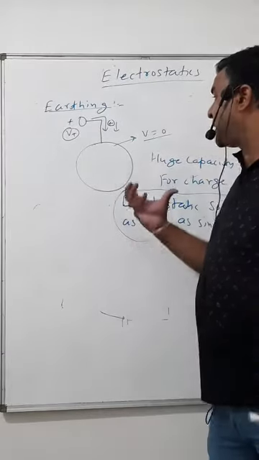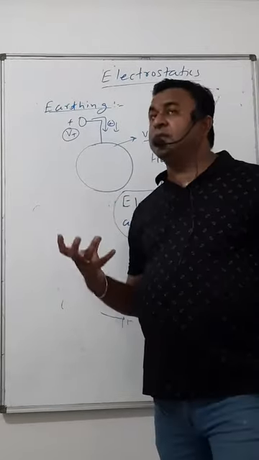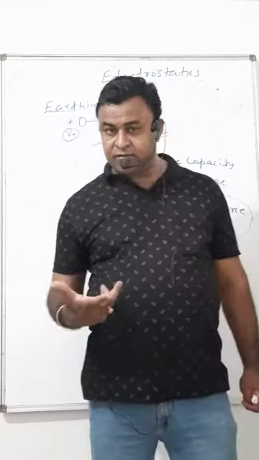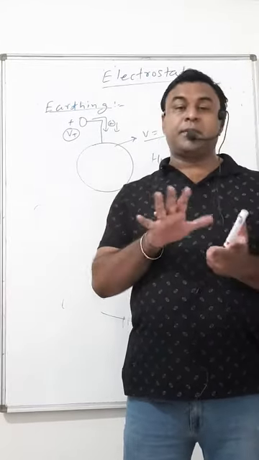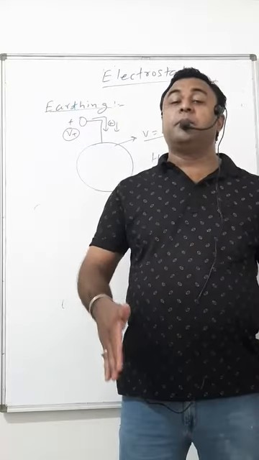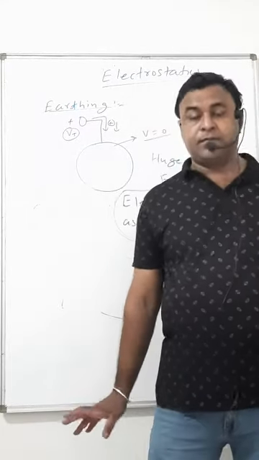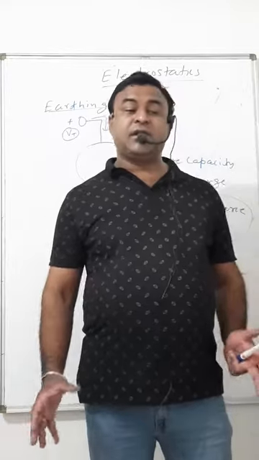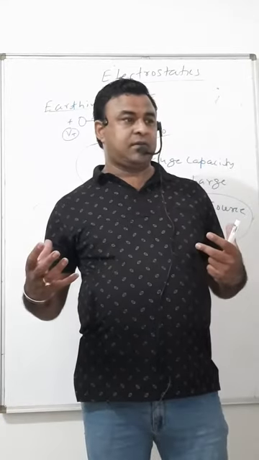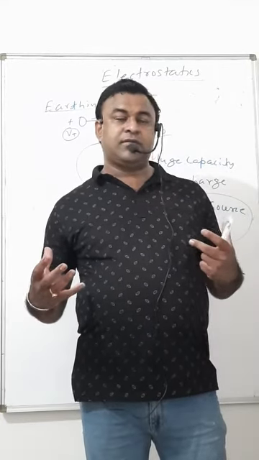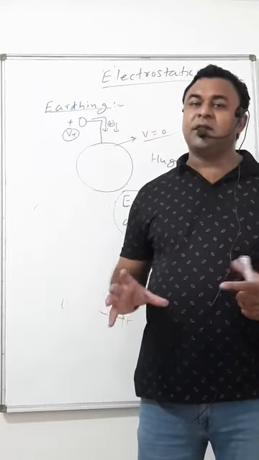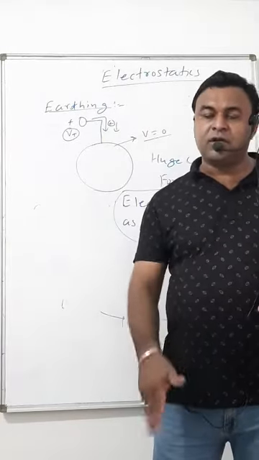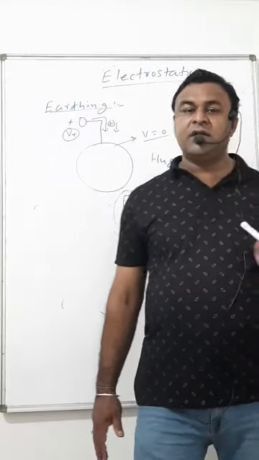So earthing is practically what? In our household connections, there is a thick wire connected to a copper plate, buried deep down into the earth. It is done because sometimes fluctuations occur and a lot higher voltage comes, then additional charge will go down into the earth. That is actually earthing.